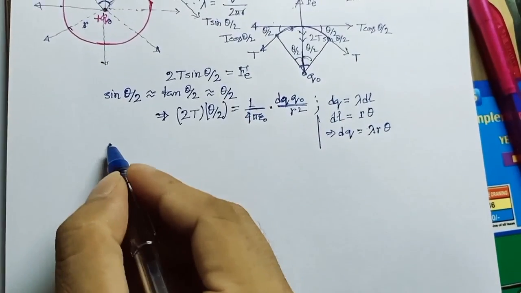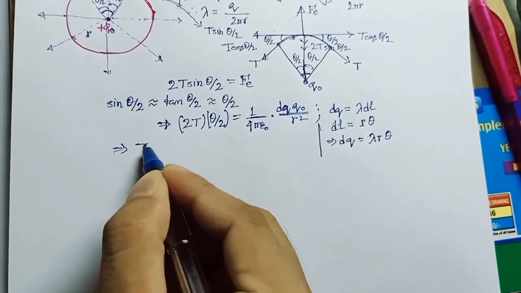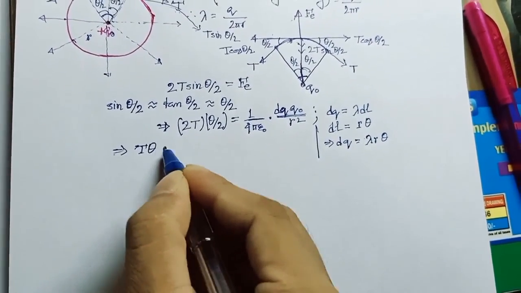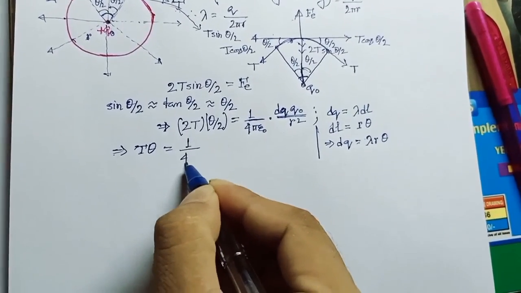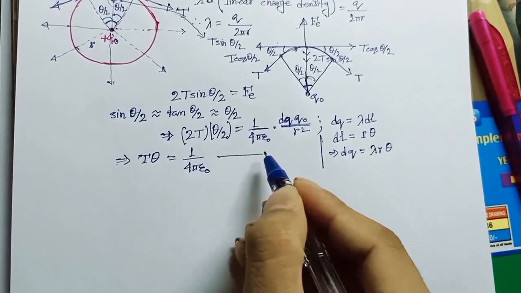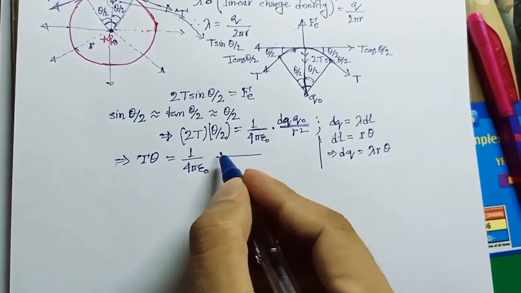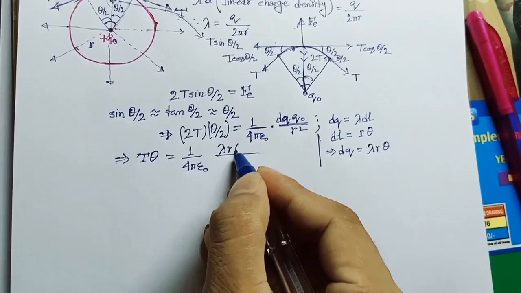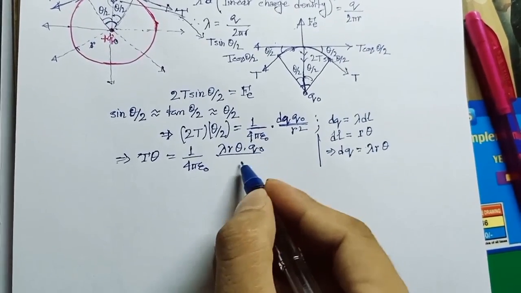If we replace this quantity, then T theta will be equal to 1 divided by 4 pi epsilon naught into, instead of dq, lambda r theta into q naught divided by r square.